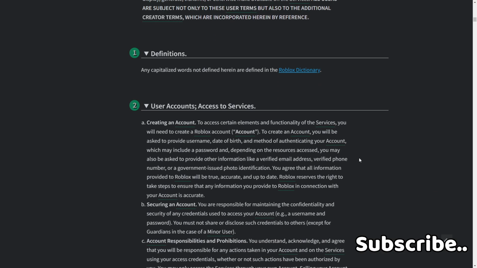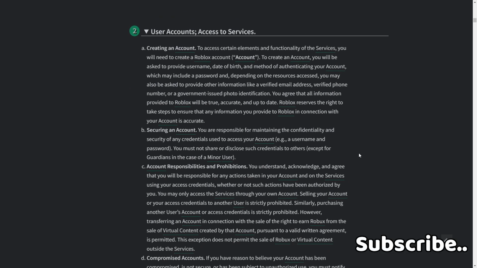User accounts, access to services. A. Creating an account. To access certain elements and functionality of the services, you will need to create a Roblox account. To create an account, you will be asked to provide a username, date of birth, and method of verification for your account, which may include a password, and depending on the resources accessed, you may also be asked to provide other information like a verified email address, verified phone number, or a government-issued photo identification. You agree that all information provided to Roblox will be true, accurate, and up-to-date. Roblox reserves the right to take steps to ensure that any information you provide to Roblox in connection with your account is accurate.